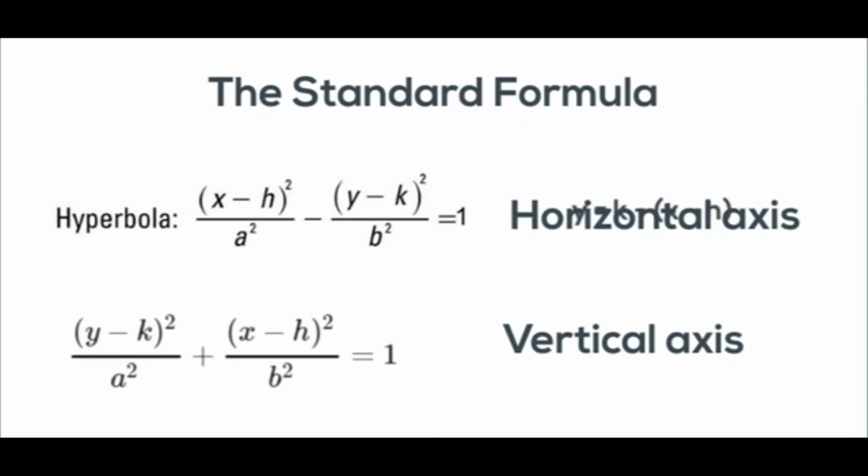These are the equations of a hyperbola. The standard formula for the horizontal axis is (x minus h) squared over a squared minus (y minus k) squared over b squared equals 1. The standard formula for the vertical axis is (y minus k) squared over a squared minus (x minus h) squared over b squared equals 1.